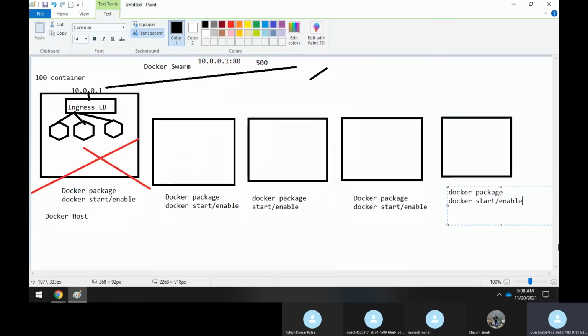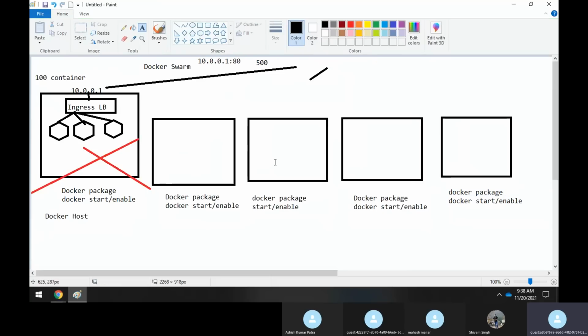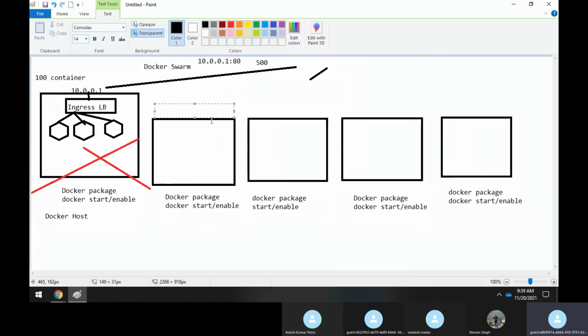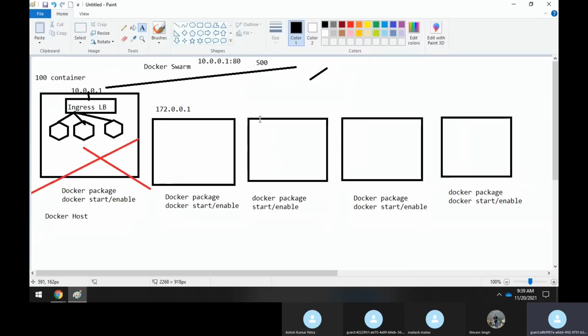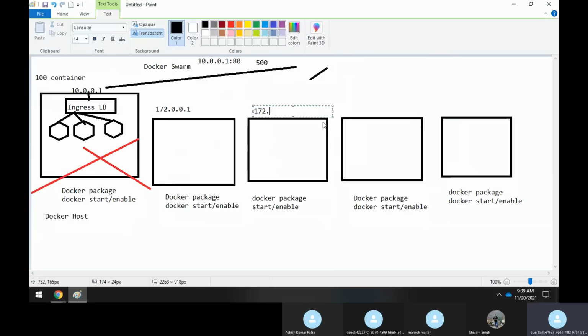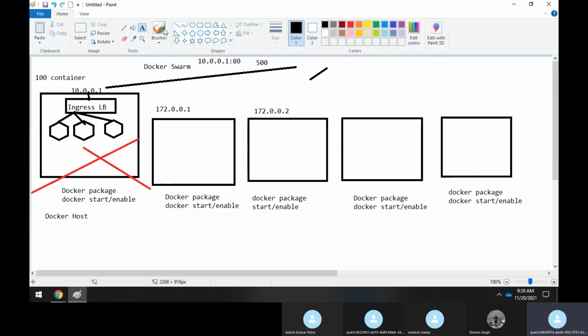Now, whenever we have a machine allocated, as I said, this machine can be anywhere. It could be in Azure, OpenStack, AWS, or even in VMware. Suppose I have VMware and I've installed the VMware client, I can create 4 servers. Now for each and every machine you need an IP address. That is a basic requirement. Suppose I have an IP address like 172.0.0.1, and similarly another IP address. The IP addresses should be under the same subnet. You cannot have a different subnet across these 4 machines.